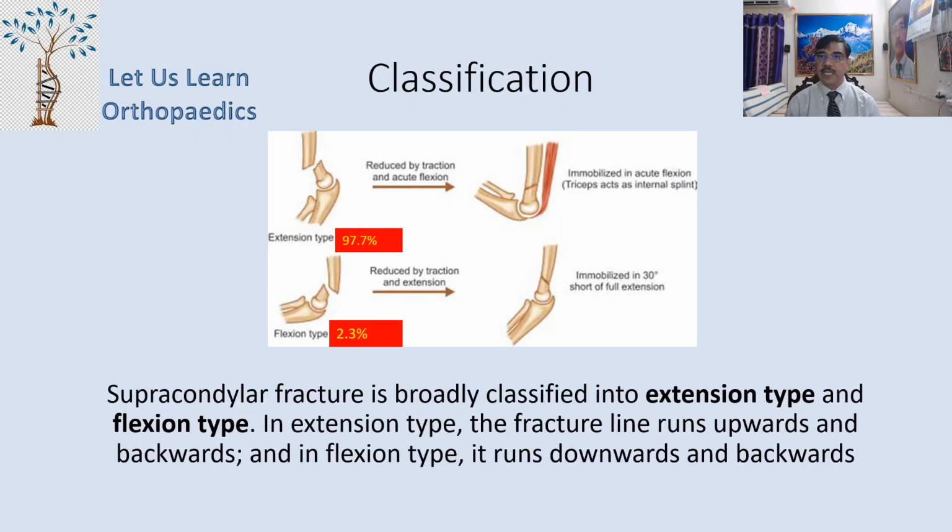Now coming to the classification. The supracondylar fracture is broadly classified into, as I already told you, extension type and flexion type. In the extension type, if you see in the first picture above, the fracture line runs upwards and backwards, whereas in the flexion type it runs downwards and backwards.